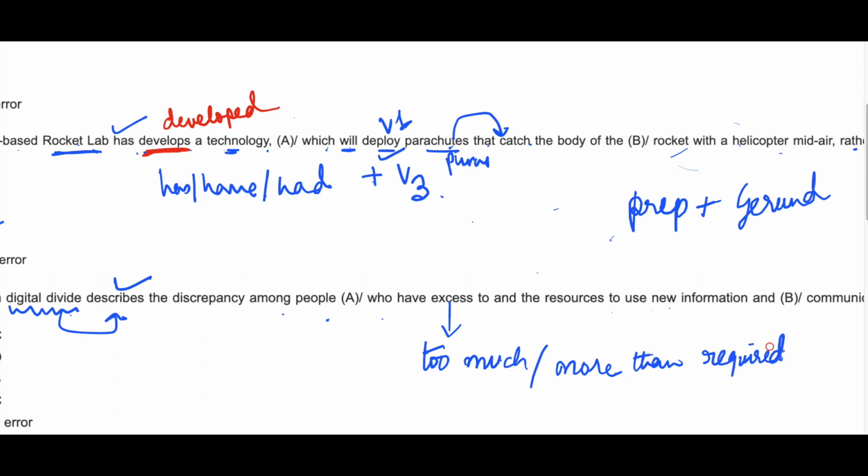But here the sentence wants to mean that people who can reach new information, who can approach new information, who can use new information. And that's why the word excess is incorrect here. Instead of excess, access should be used.